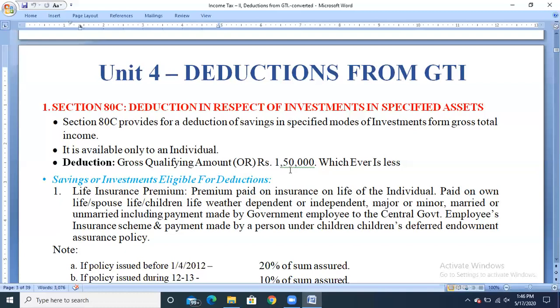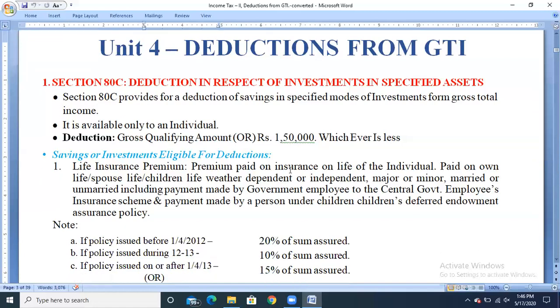Now let us see what are the assets or what are the savings or the investments which are eligible for the deductions. So first one, life insurance premium, that is any premium amount which has been paid by the assessee on his life insurance. So life insurance premium is nothing but the premium paid on the insurance of life of the individual. Not only the individual but also for the dependents of the individual.